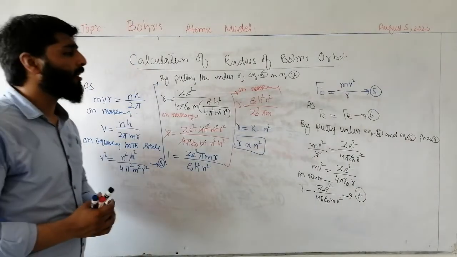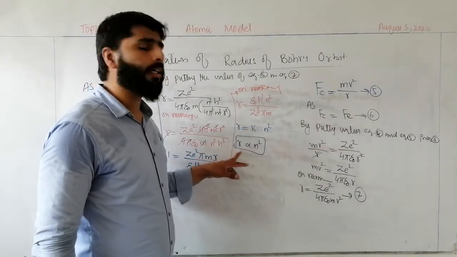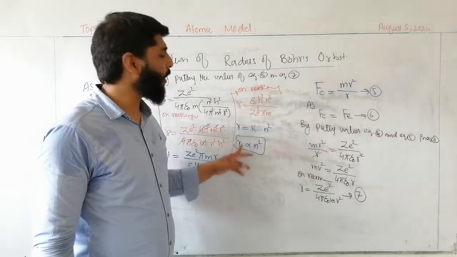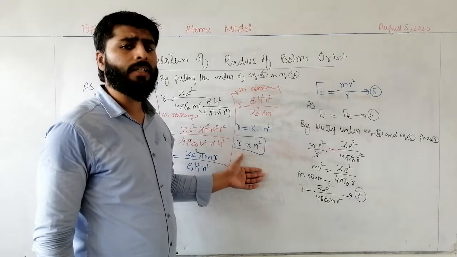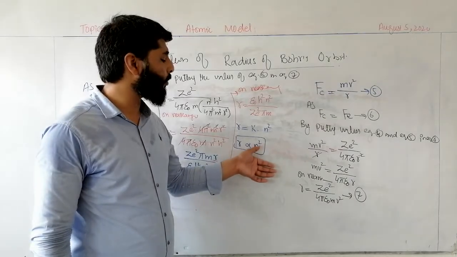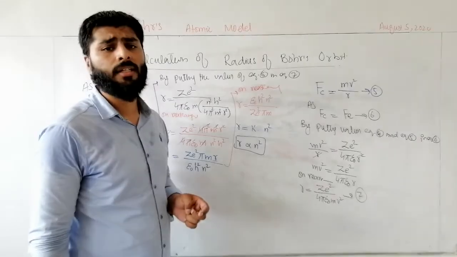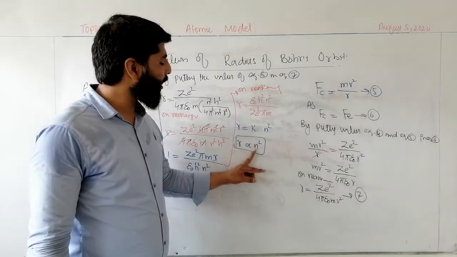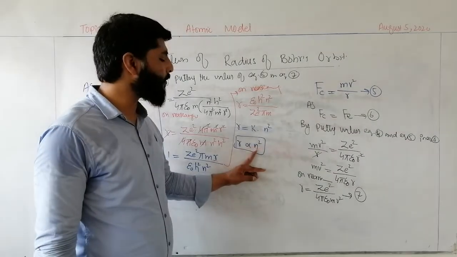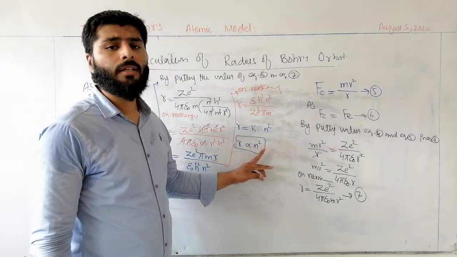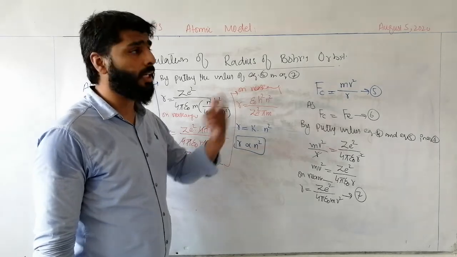If we have the value of n, the number of the shell, then we can calculate the radius of that specific shell. According to this equation, the radius of the orbit is always directly related to the square of the number of the shell. If n is equal to 1, then r is equal to r1. If n is equal to 2, r2 will be 4 times greater than r1.